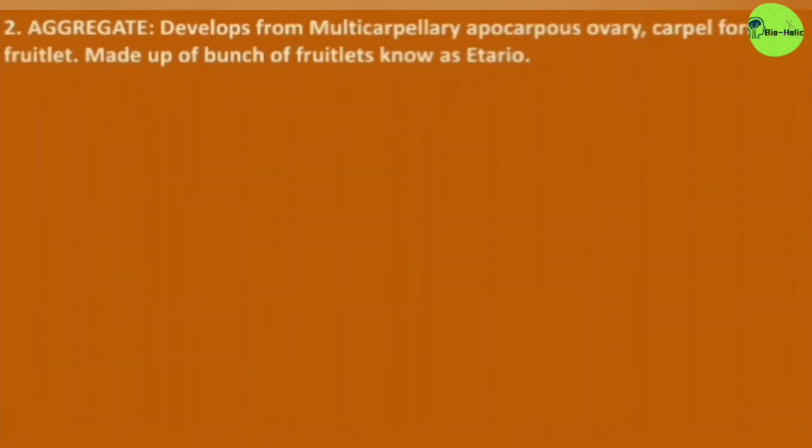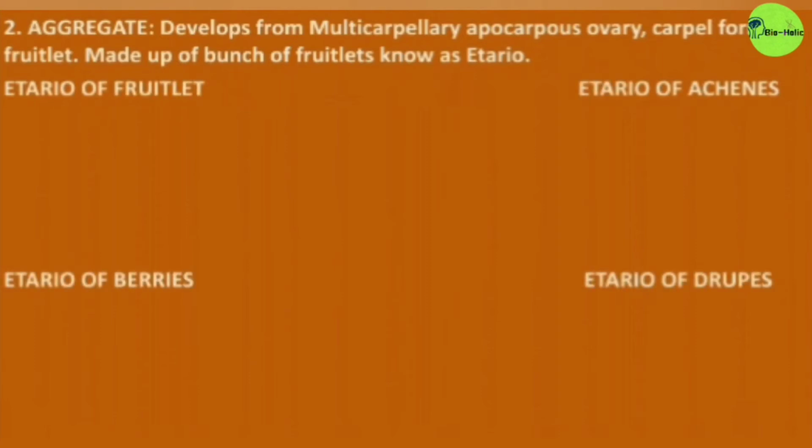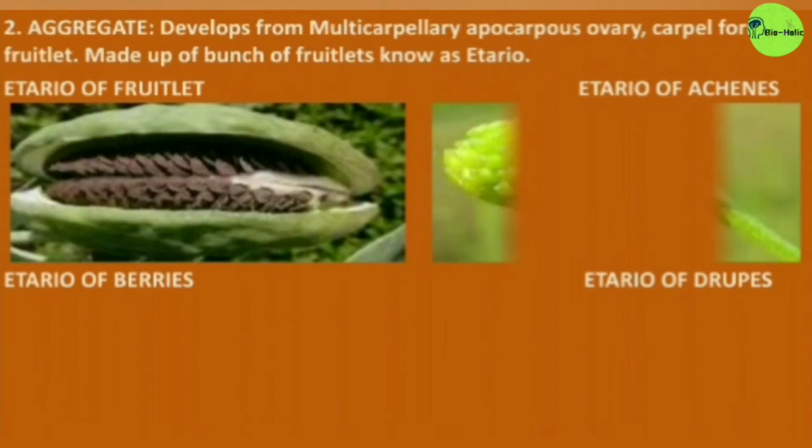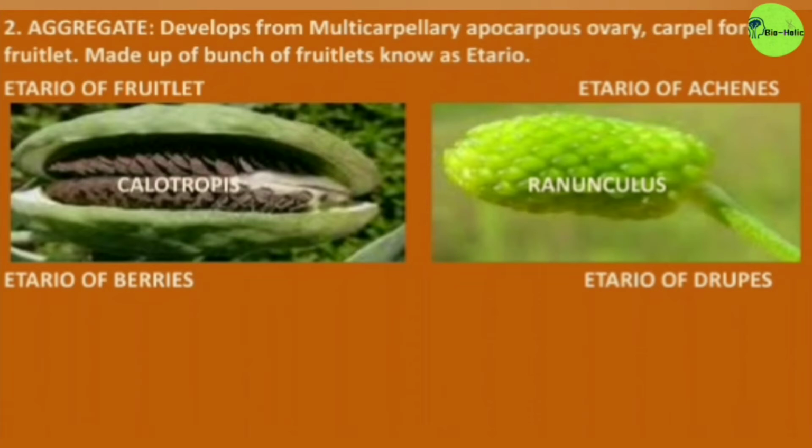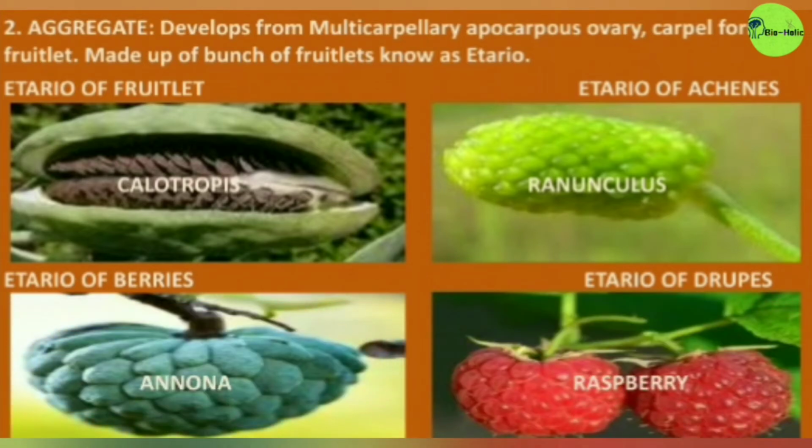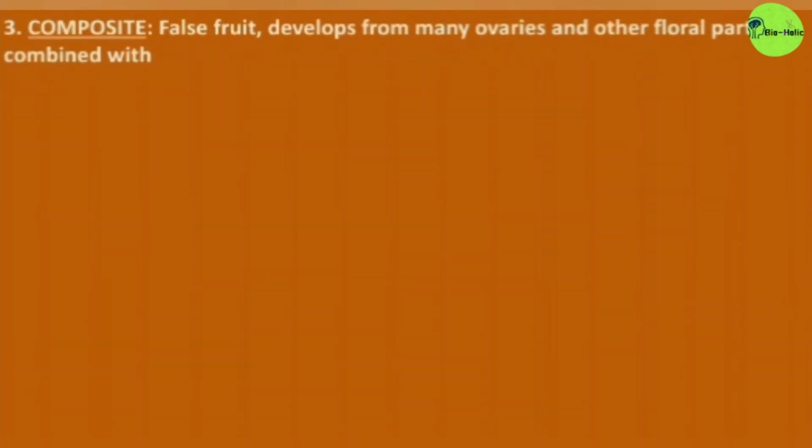Now the aggregate fruit. This can be an etaerio of follicles, etaerio of achenes, etaerio of berries and etaerio of drupes. These are the examples: Calotropis, Ranunculus, Annona and raspberry. Number three is the composite fruit. Those can be of two types: sorosis and syconus.